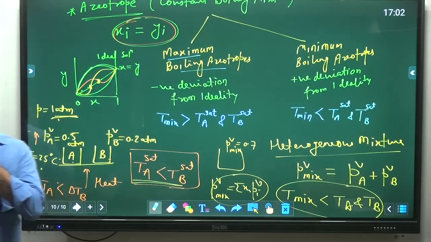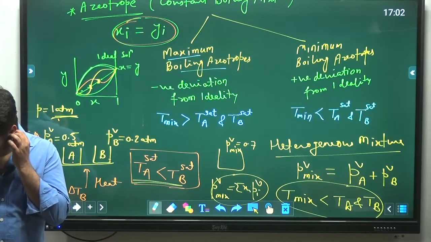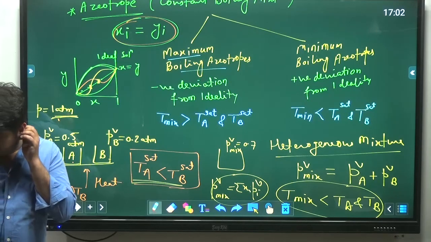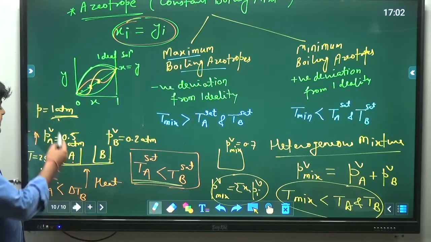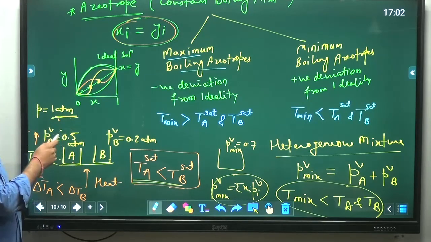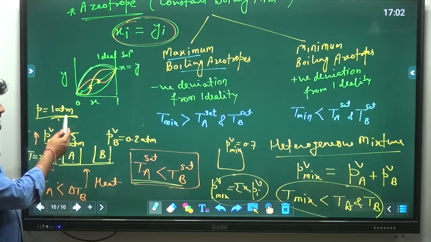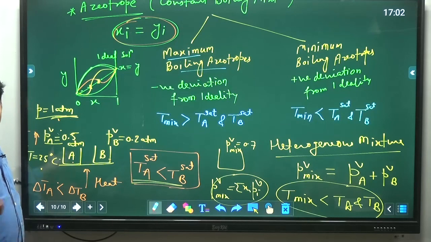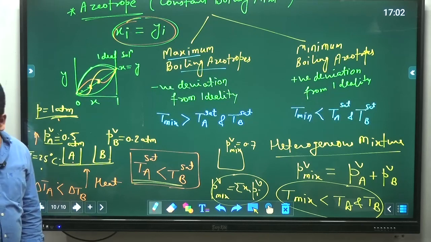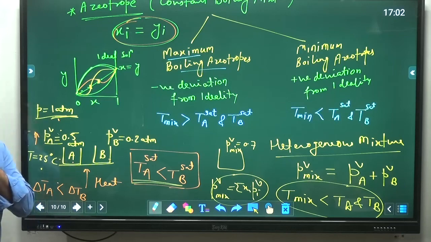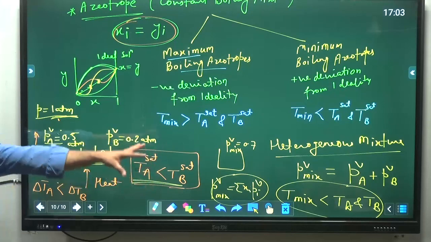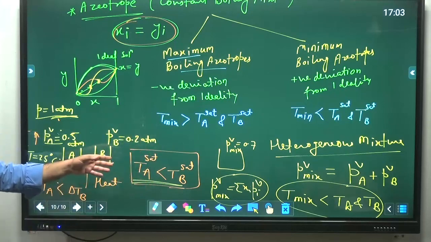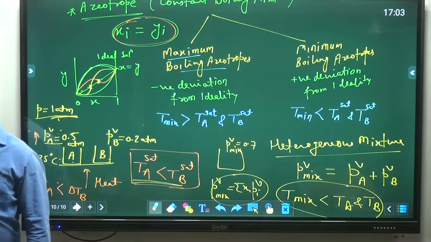Now let's get back to the final temperature, which is the one where this vapor pressure will be equal to the atmospheric pressure, meaning boiling, and we have said that whenever boiling is there, that temperature is the saturation temperature. Is it clear now? This is clear. So note down this part for heterogeneous. Then we again discuss our topic of maximum and minimum boiling azeotropes.